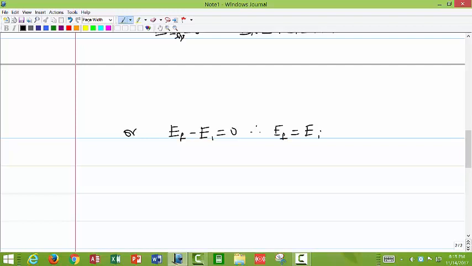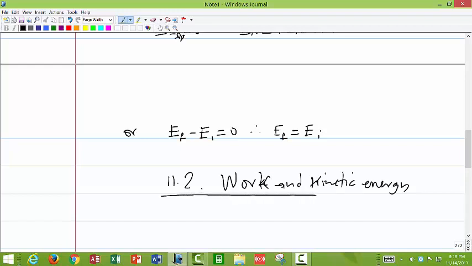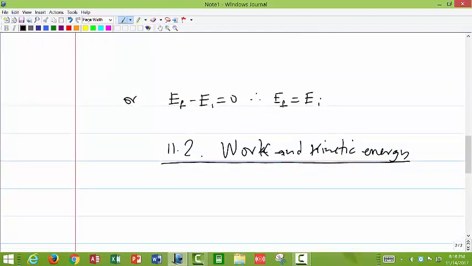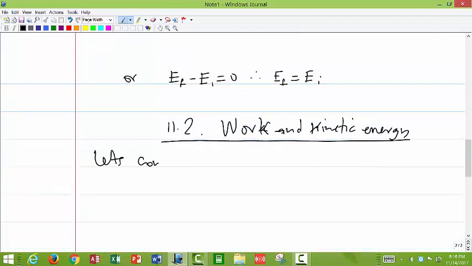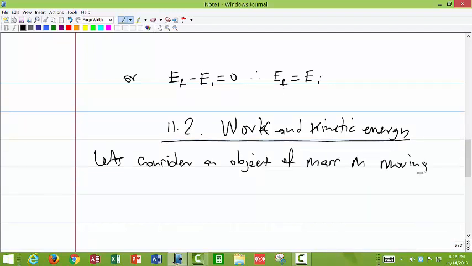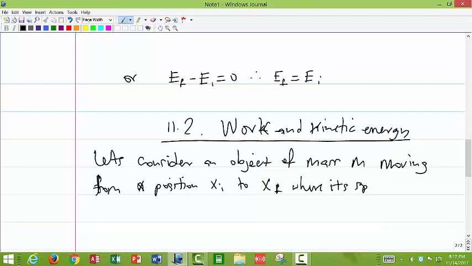So let's look next at work and kinetic energy. We looked last time at work and elastic potential energy, so today we're looking at work and kinetic energy in this section. Let's consider an object of mass m moving from a position x initial to x final, where its speed changes from v initial to v final.